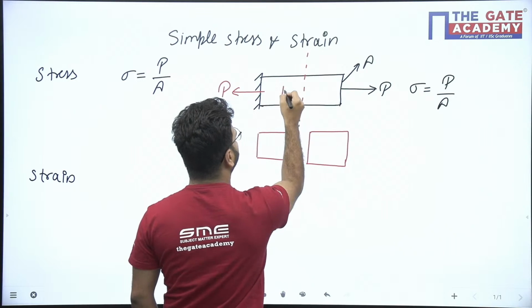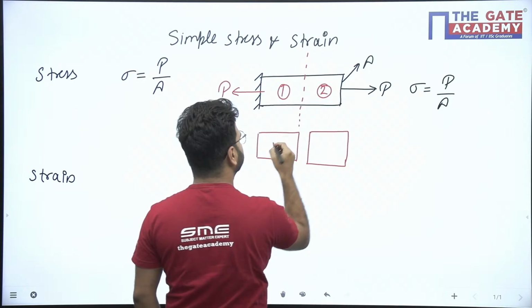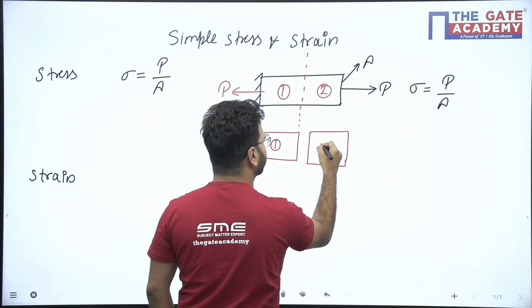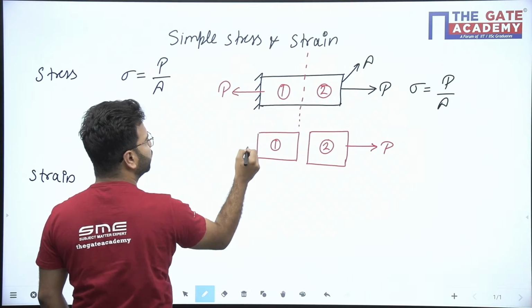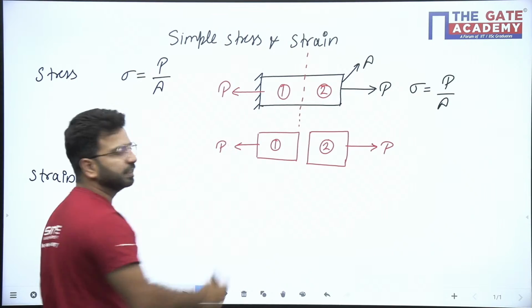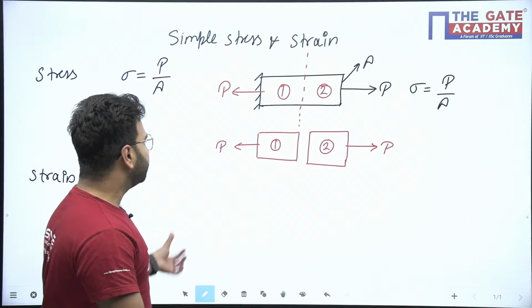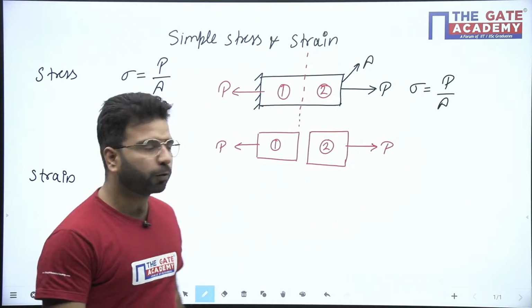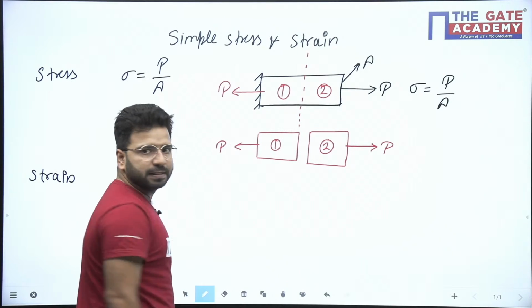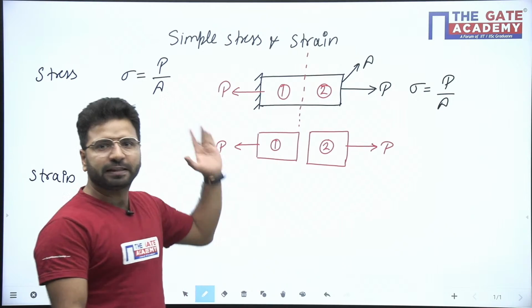Let us say this is part 1 and this is part 2. So this is part 1, this is part 2. Here P is there, and due to this P, reaction has been generated, here P is there. Now if you try to balance the equilibrium of part 1 and part 2, let's consider part 1 first. On part 1, left hand side, how much force is there?